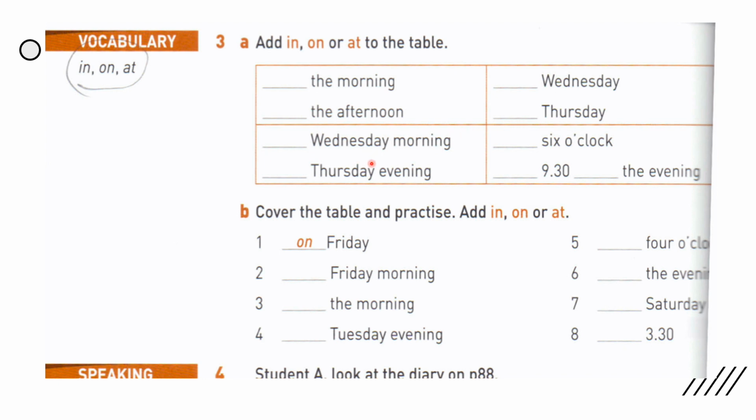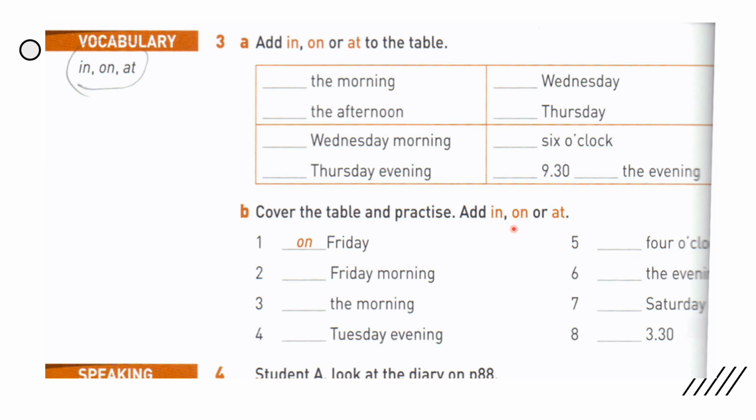In this part we have part of days, and I specified the day here. I said Wednesday morning. So which one are you going to use here? We are going to use on Wednesday morning, on Thursday evening. Okay, now cover the table and practice.